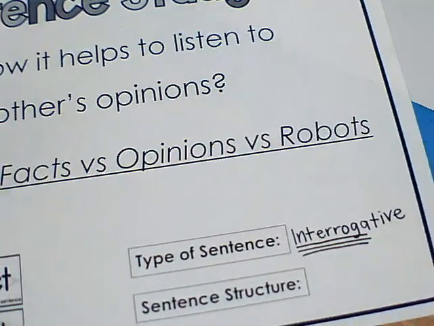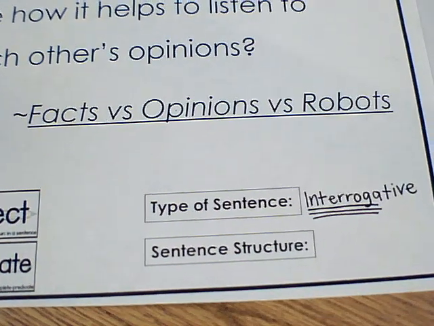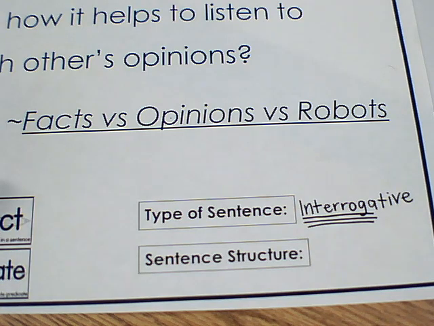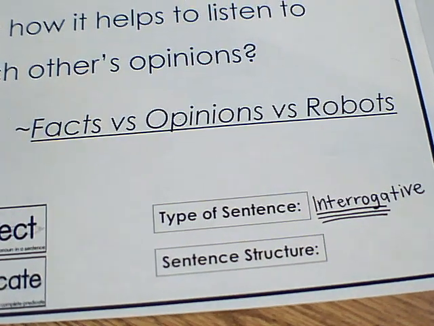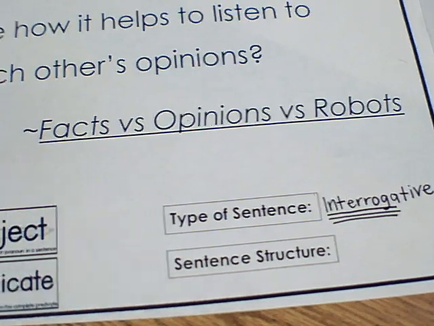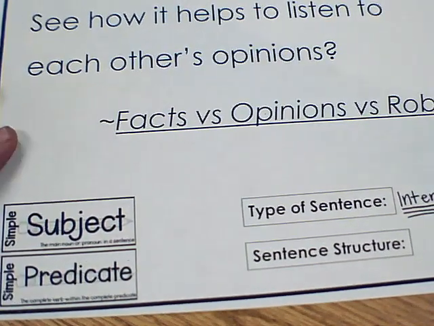That's like the word interrogate. So like a police officer interrogates somebody for a crime. They ask them questions to kind of find out what's going on. So interrogative is a question. We'll get to sentence structure in just a little bit, and subject and predicate.